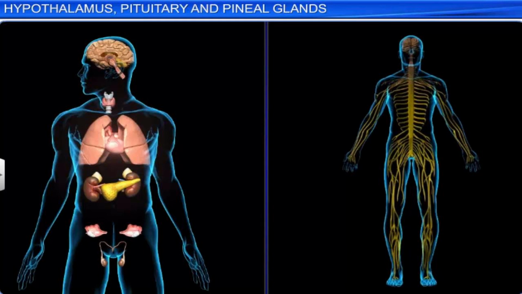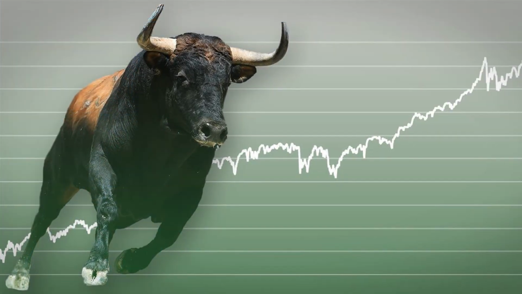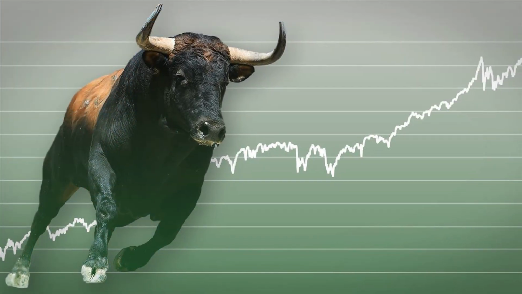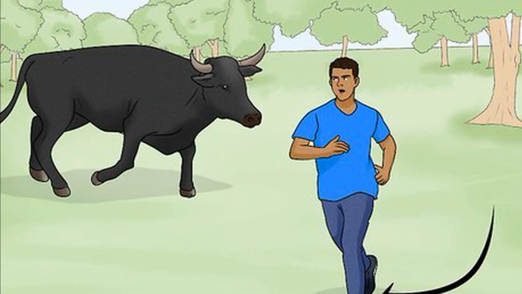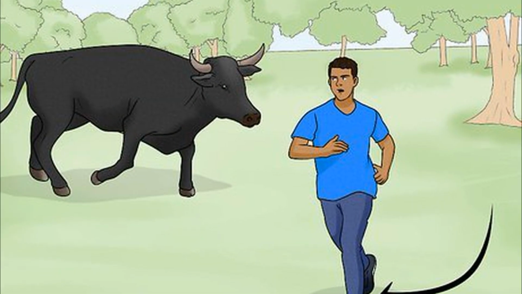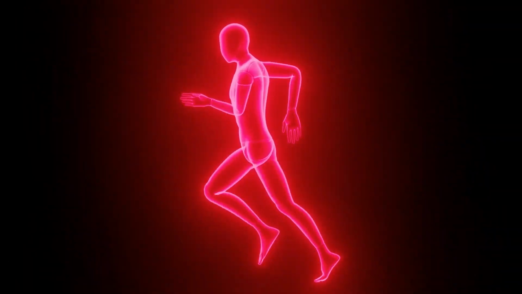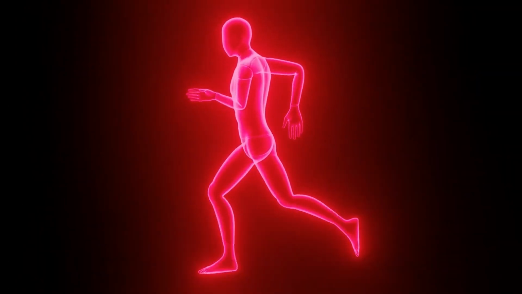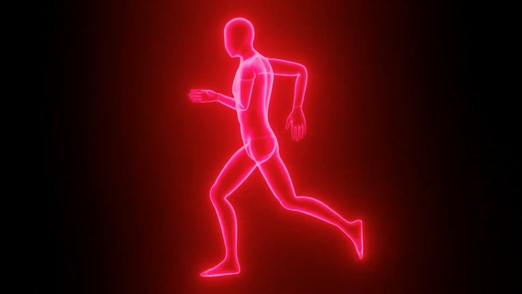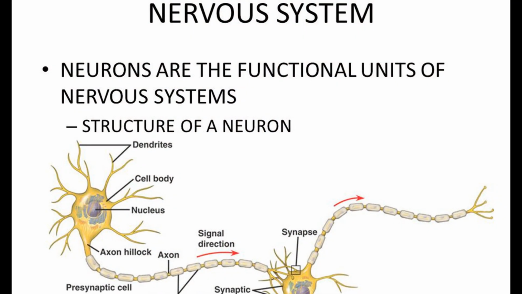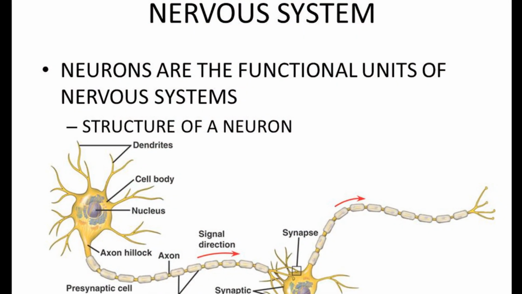An example of this category is: in an emergency situation, if you are suddenly attacked by a bull in the street, you try to run away from it. In such a situation, certain chemicals are released into the blood to provide you extra energy to run and the strength to run. Structural and functional unit of the nervous system, the neuron.